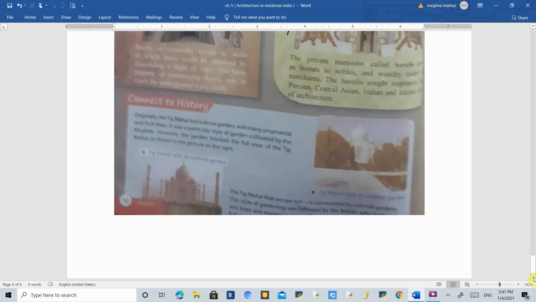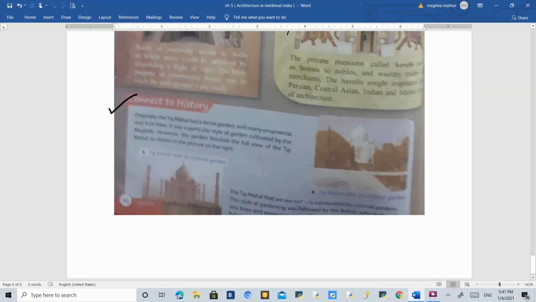After the British came to India, they preferred more expensive lawns and far fewer trees. They cut the trees, which helped create a better view. So even from a great distance you can clearly view the Taj Mahal because these trees have been cut. So this is the connection to history.